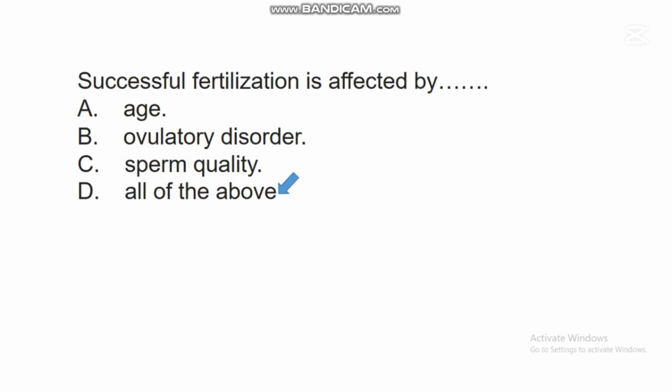Sperm quality is also another factor that can affect fertilization. If there is poor sperm quality, there will be low fertilization, or there can be zero fertilization. But if the sperm cells have good quality, there will be high success recorded in the area of fertilization. All these things are factors that can affect fertilization.